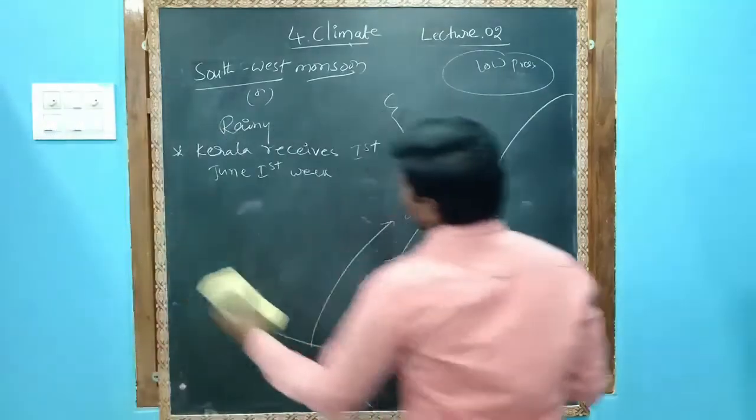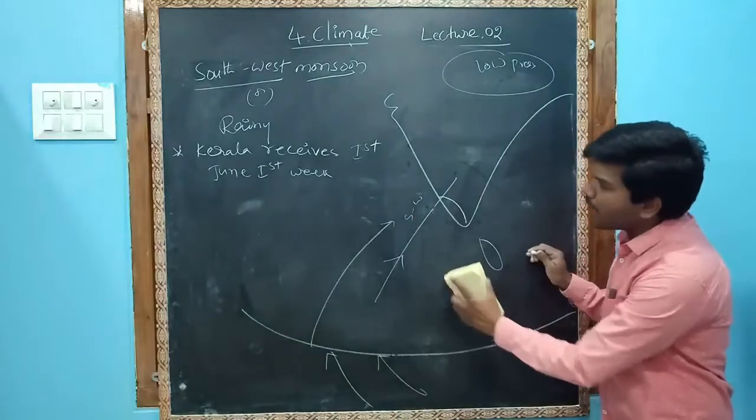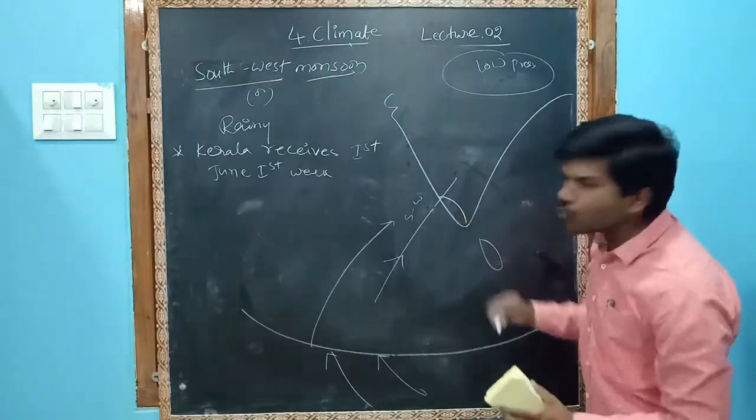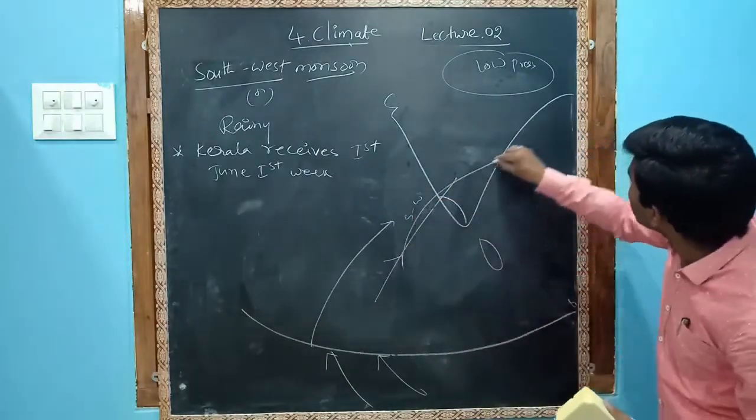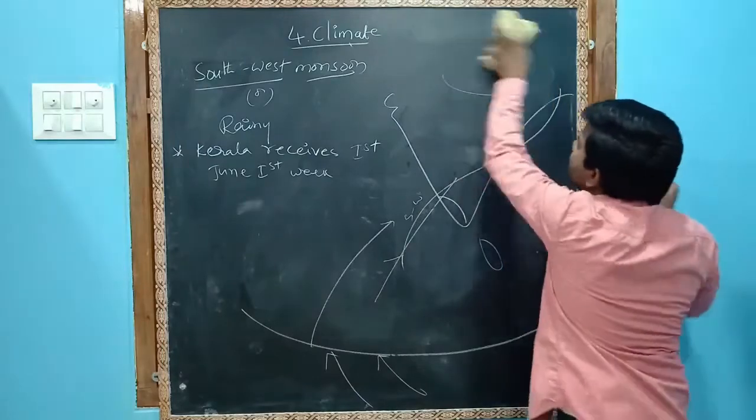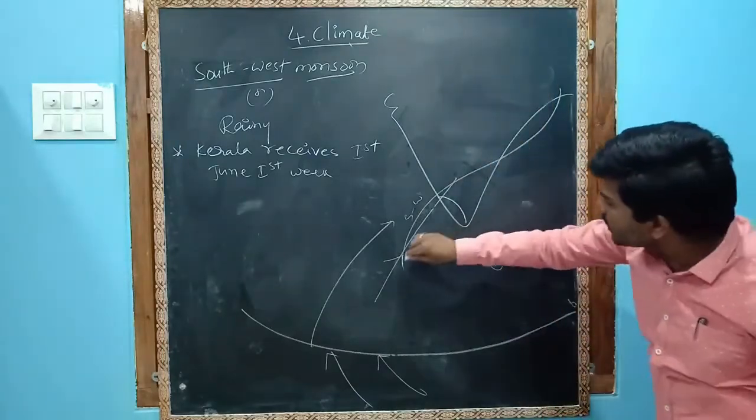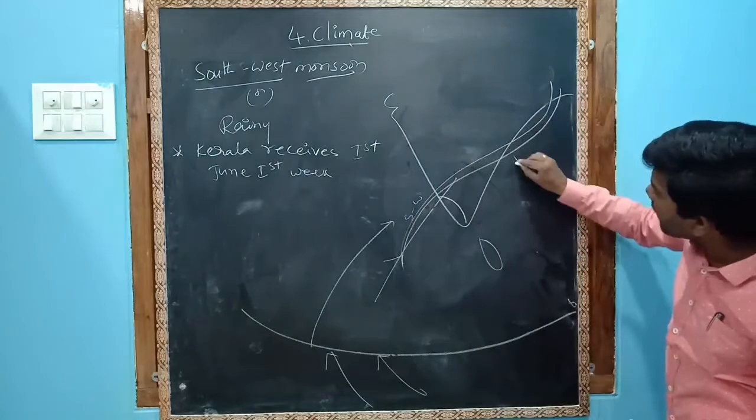Whenever they enter Kerala, immediately they divide into two branches. One branch will go from this side. This branch is called the Bay of Bengal branch.